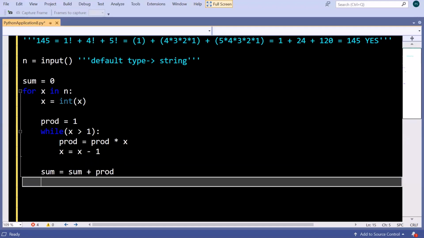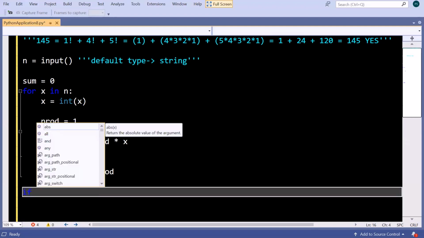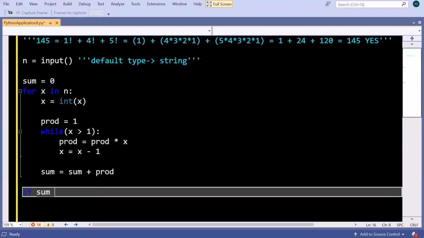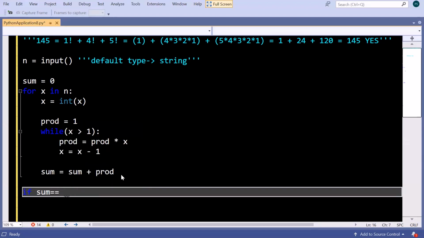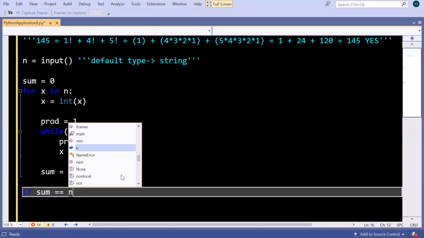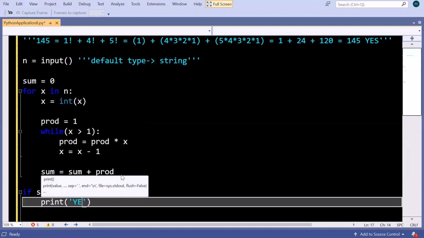So now we have done all the basic common part. Now the very simple things are left. That is, if that sum is equal to n, meaning that number, then print. What can you print?